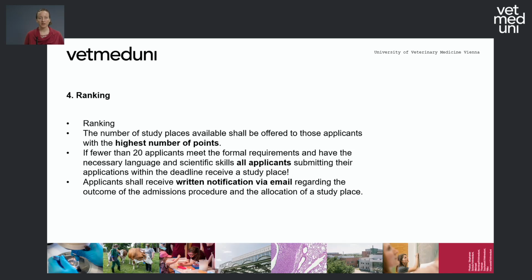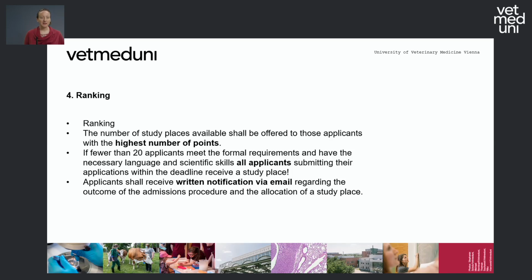The ranking will then be published on our website, and the study places shall be offered to those applicants with the highest number of points. So the more points you have in those three parts, the more likely you will get a study place.